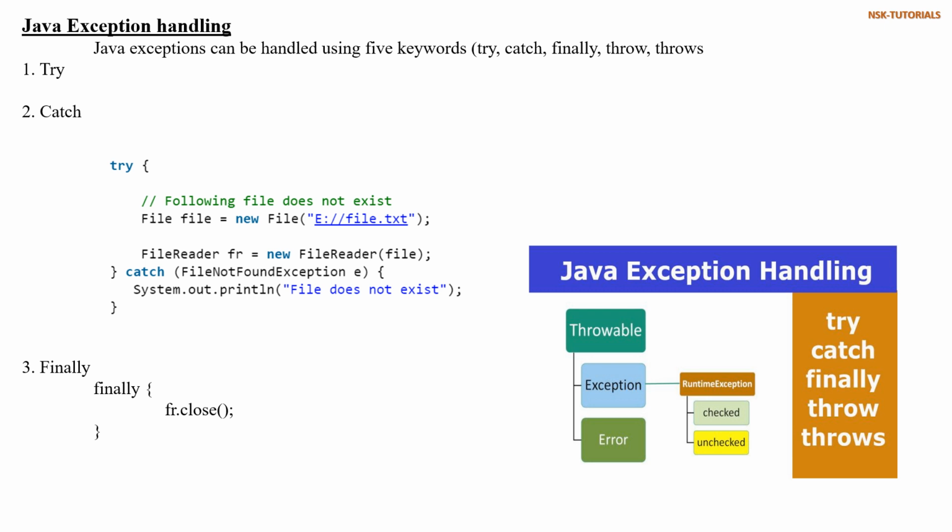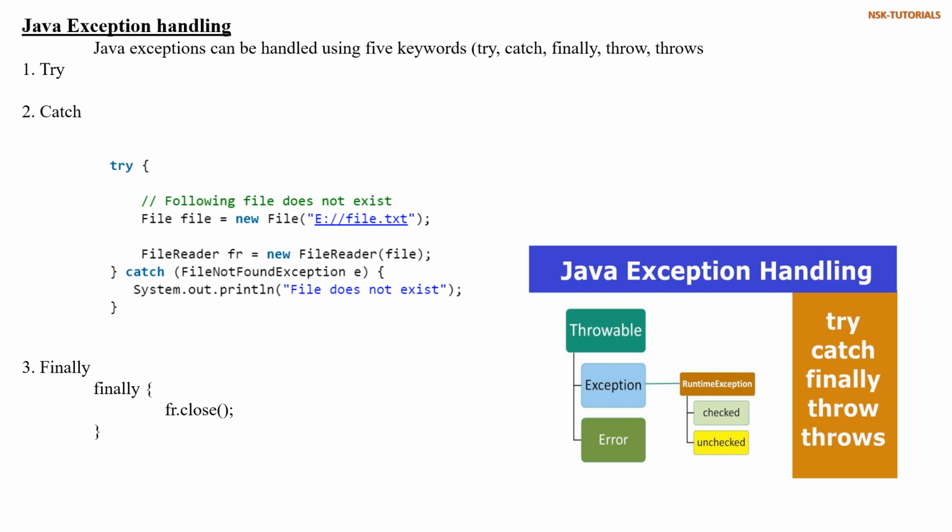For example, if we have 10 statements, and statement 5 has caused an exception. If we handle that exception at line number 5, the program will proceed to execute the next statement. If we didn't handle any exception, the program will terminate. The exception can be handled using 5 keywords: try, catch, finally, throw, and throws.